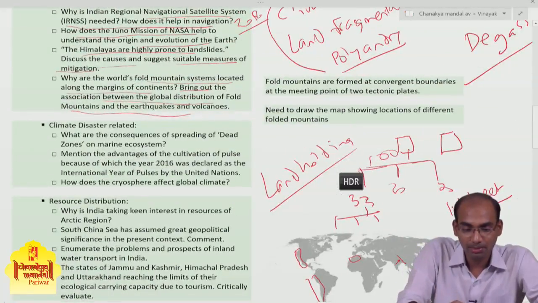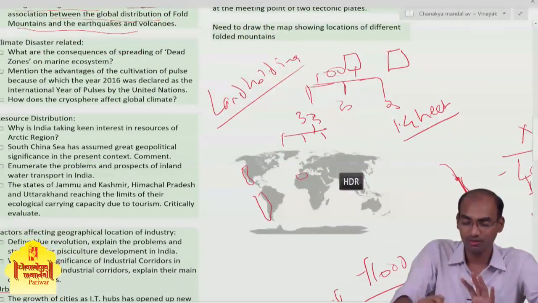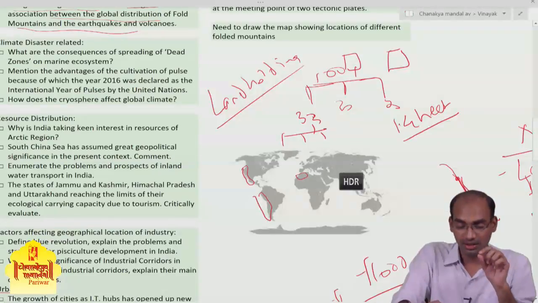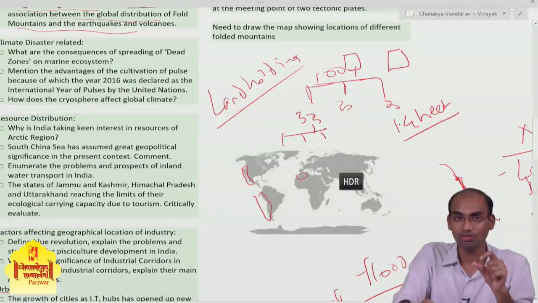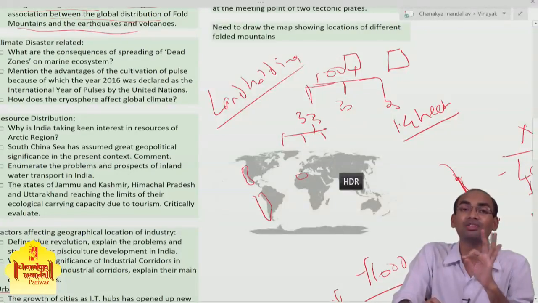Also bring out the association between the global distribution of folded mountains and earthquakes and volcanoes: the Pacific Ring of Fire. When you draw this map, you show these folded mountains and you also show the Pacific Ring of Fire in this map only.